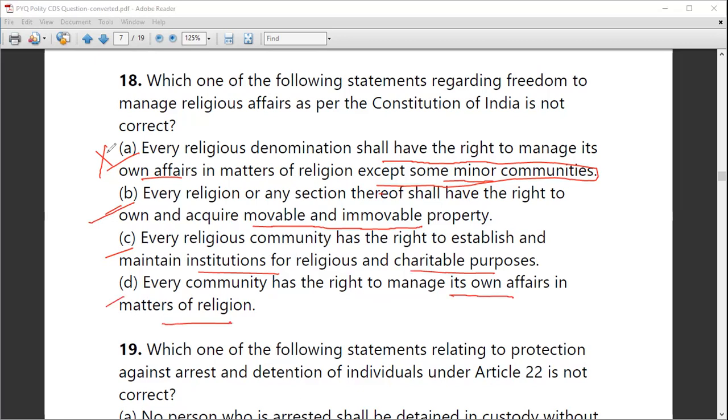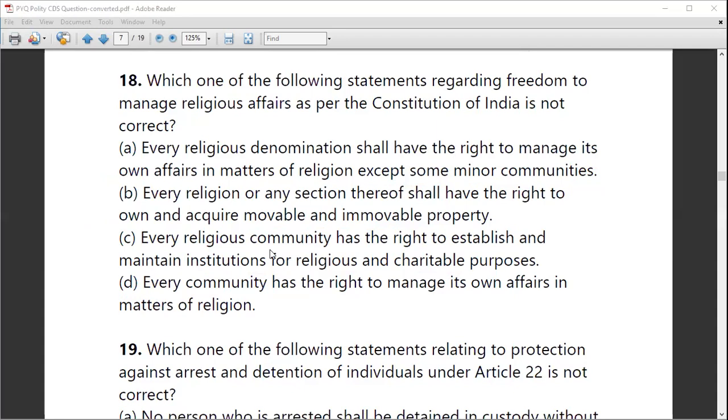So statement A is incorrect, as it says, except some minor communities. No, all communities, all religions have freedom to manage their own affairs. So you got the answer of question number 18. Now we'll move to the next question.